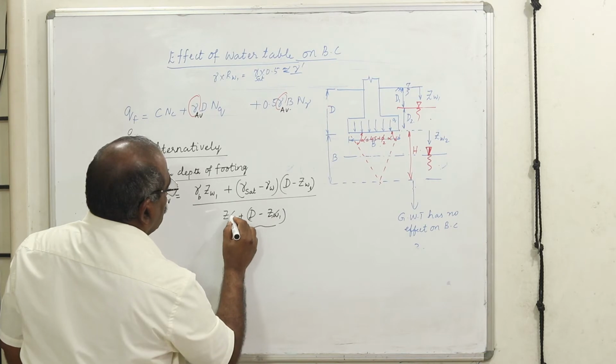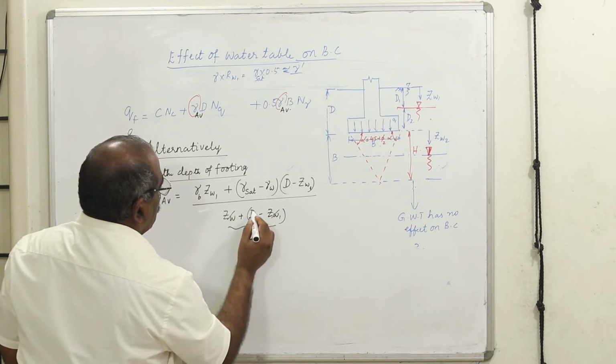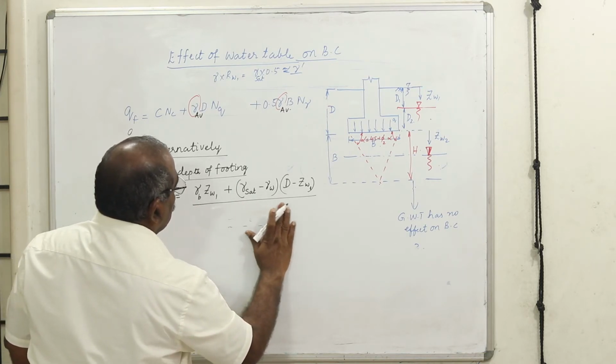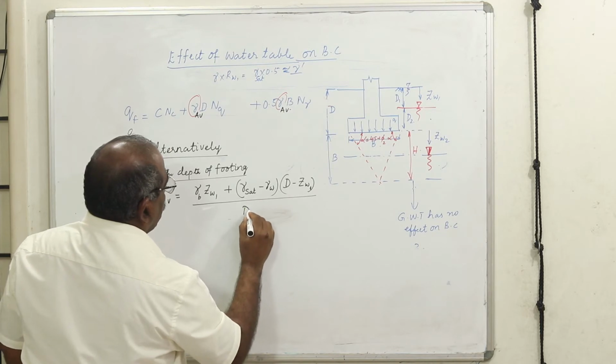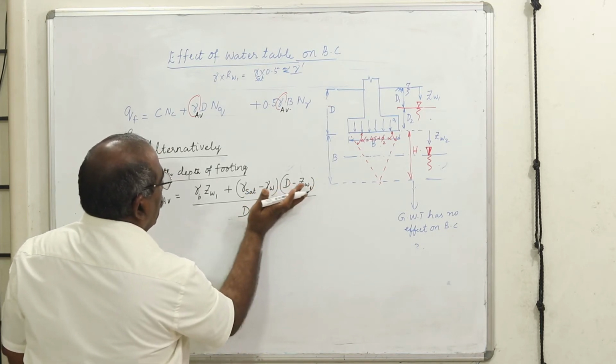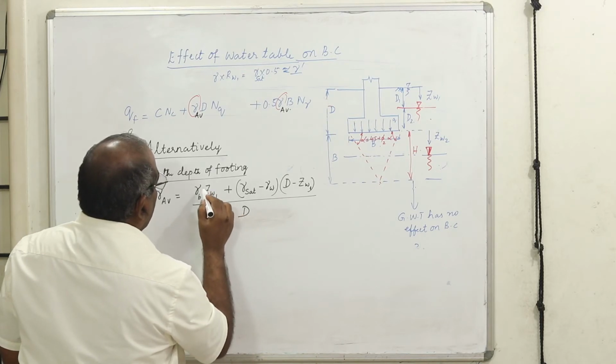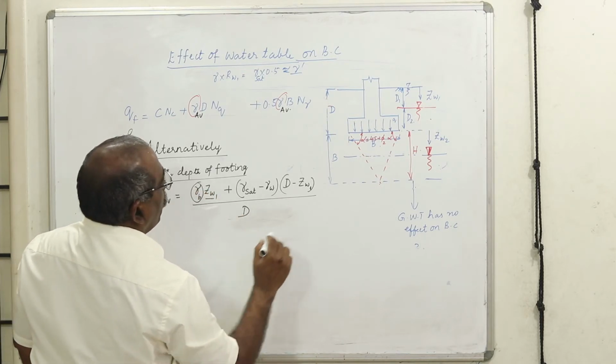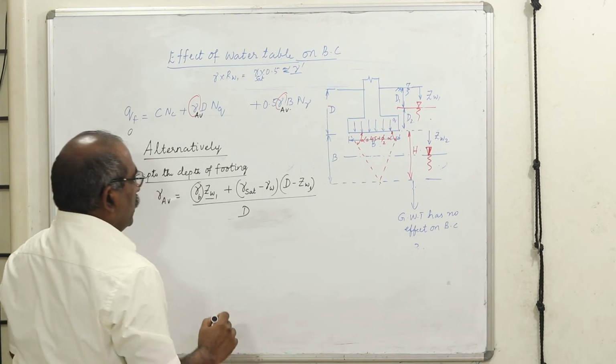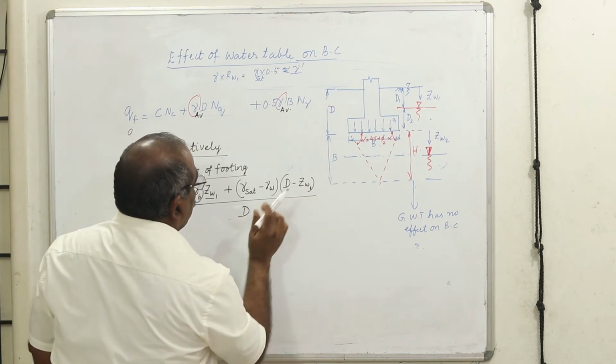This gets cancelled, therefore it is effectively divided by D. Therefore I am taking ZW1 for that height, the appropriate unit weight, and for the remaining depth where it is submerged, I am going to take this.